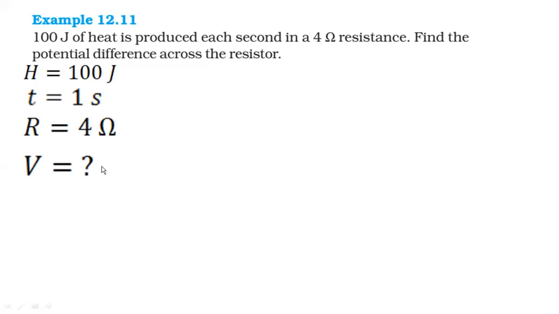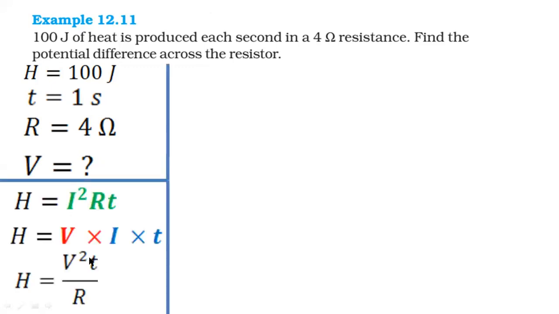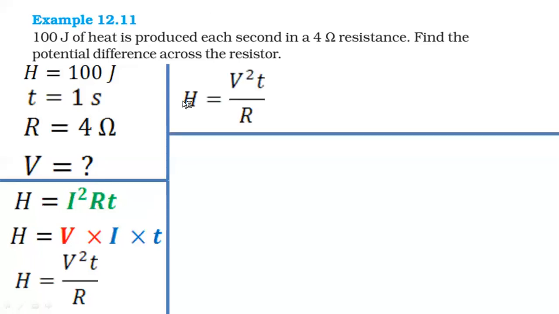Now, we have three choices. Either we can use I square RT, VIT or V square T by R. So let us see. We have R, V and T. So which formula do we have to go with? V square T by R. According to the values available, we don't have the value of current, so we cannot use the first and second one. So we have to go with the third one, V square T by R. So we'll take that formula.